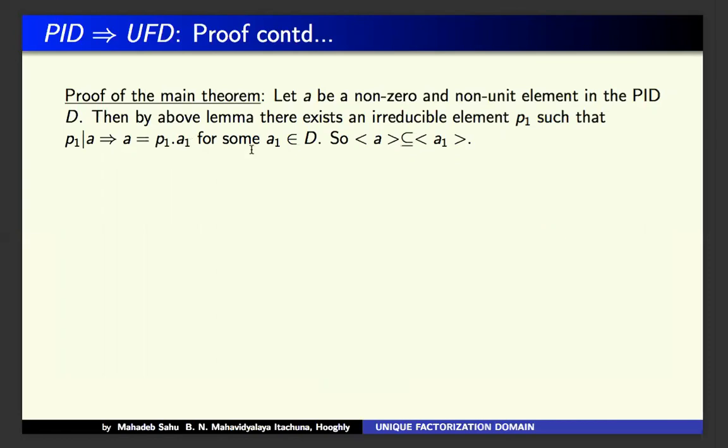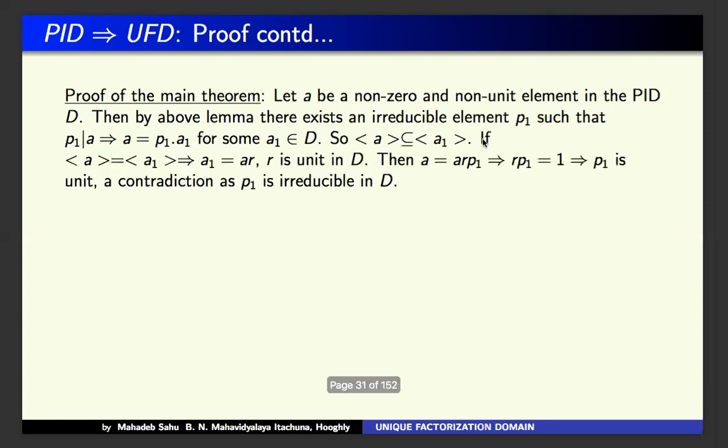That means the principal ideal generated by A is a subset of the principal ideal generated by A1. So there are two possibilities: either the principal ideal generated by A is a proper subset of the principal ideal generated by A1, or they are equal.